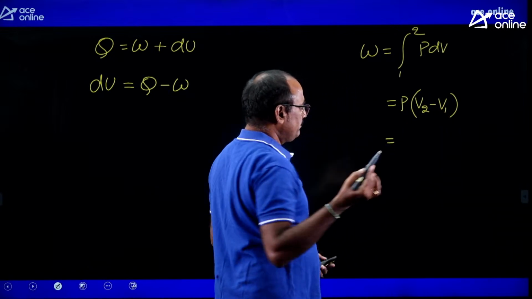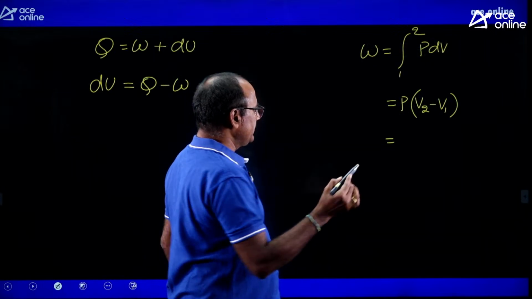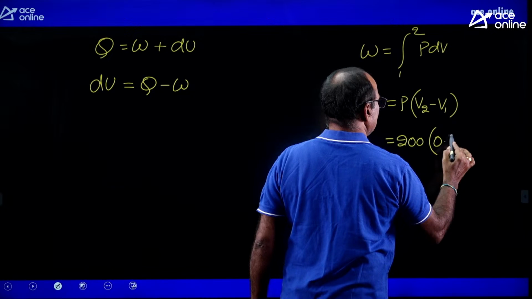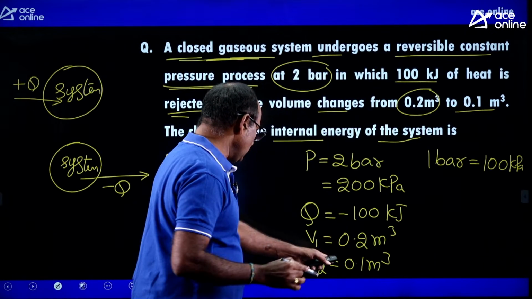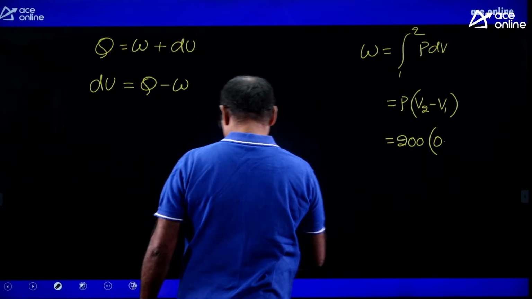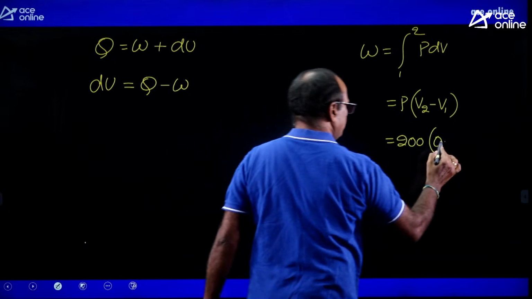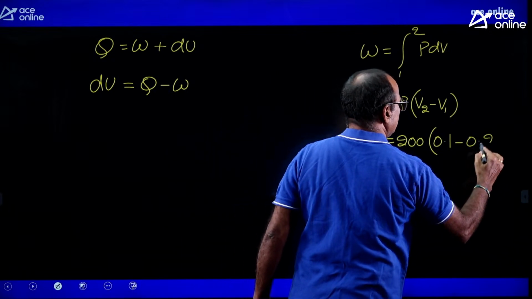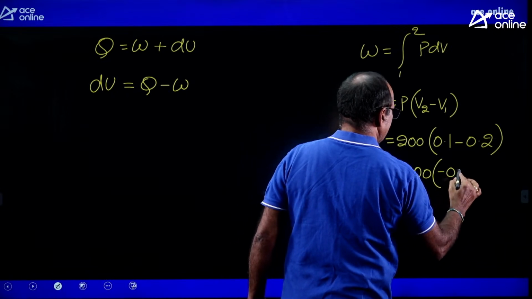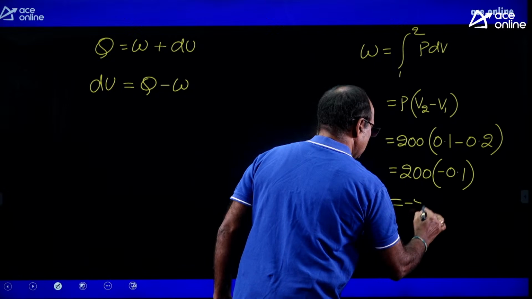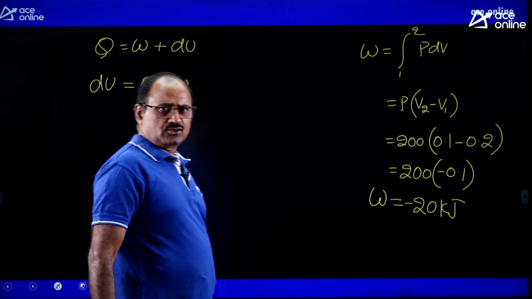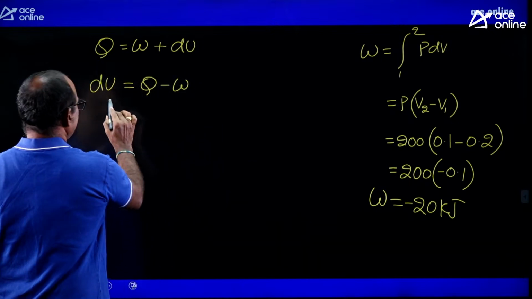It is equal to P, look at the P value, 200 kilopascal, into V2 minus V1, what is the V2 value? 0.1, should be very careful, 0.1 minus 0.2. It is equal to 200 into minus 0.1, simplify it to get minus 20 kilojoules. That is the thermodynamic work for a closed system. Then what is the change in internal energy?